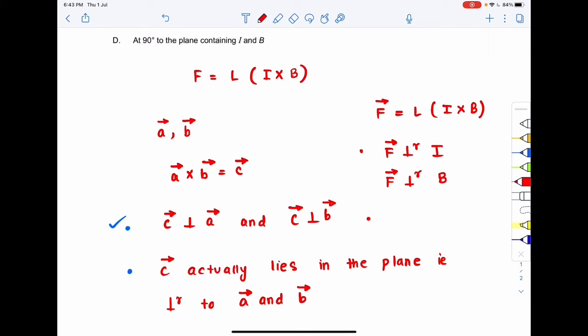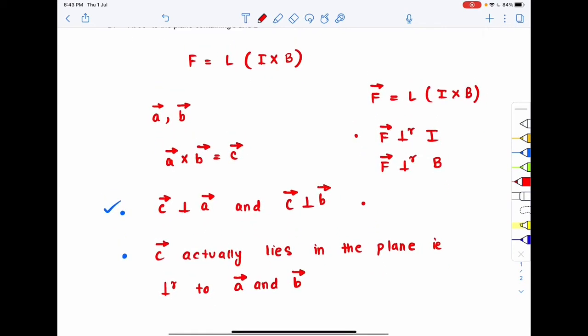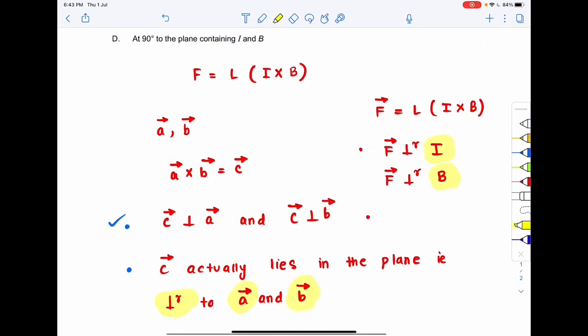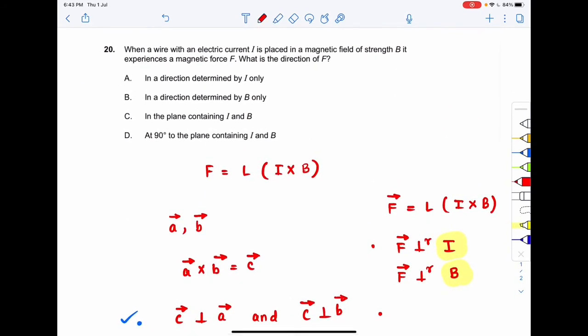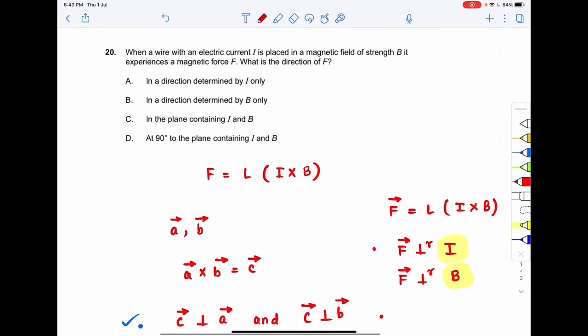So that means F vector will lie in the plane that is perpendicular to your I and B, right? So the force vector will be at an angle of 90 degrees to the plane containing I and B. Okay, so the correct option to your question number 20 will be option number D.